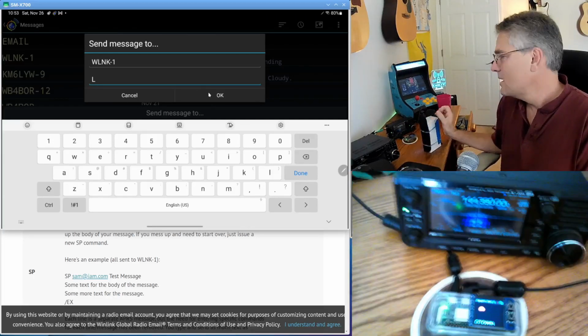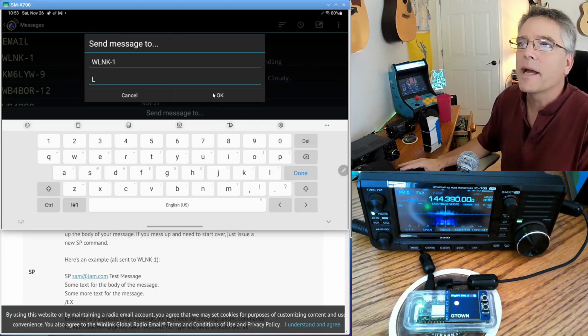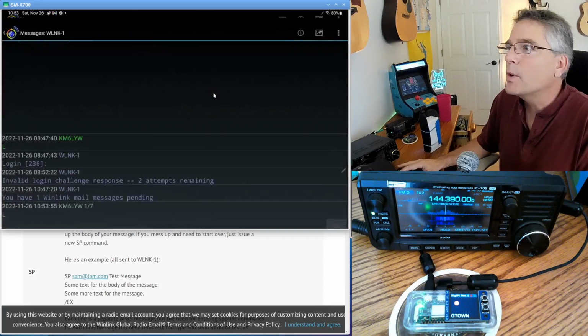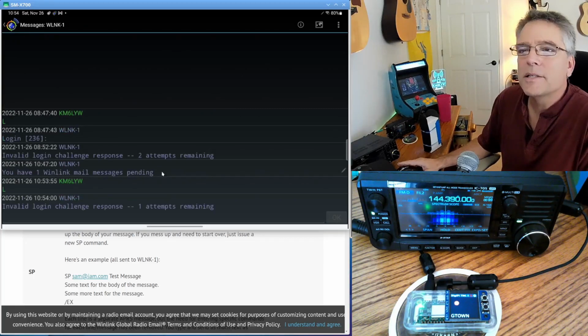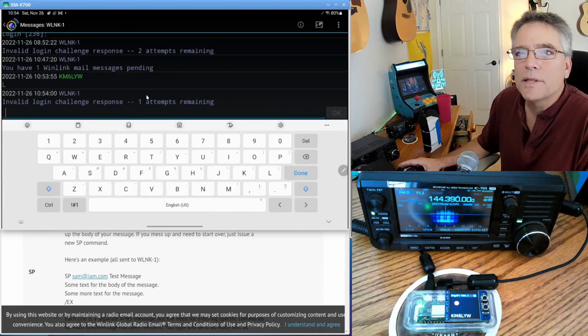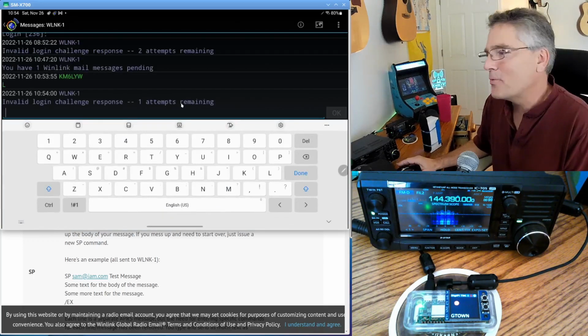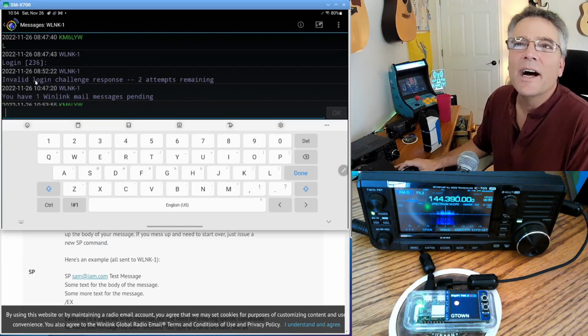We'll watch over here on the DigiPi. We should see this packet go out to the WLNK-1 radio. And there it goes. It transmitted it. So it looks like we got repeated by a nearby station. It's saying invalid login challenge response, one attempt remaining, because I did this before, but I didn't actually log in.